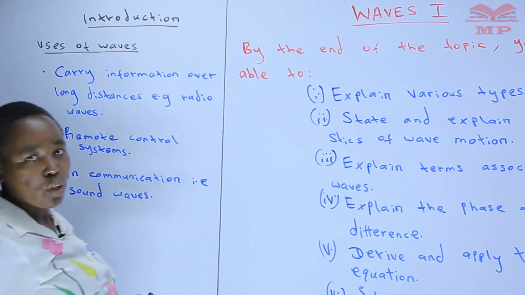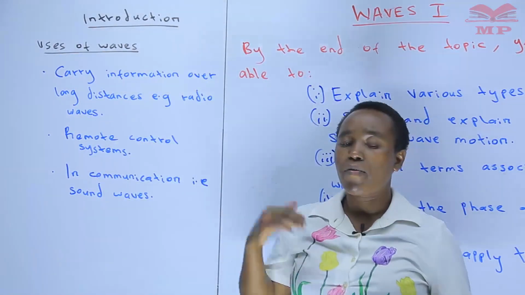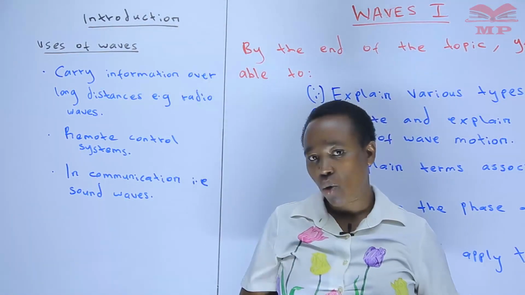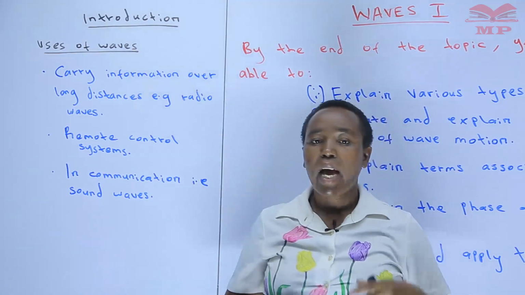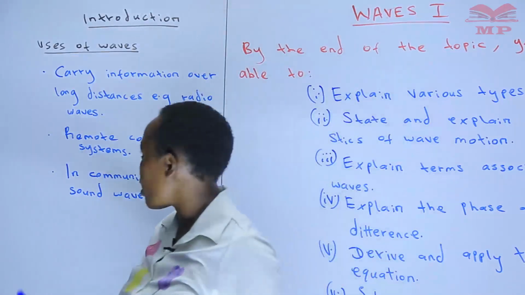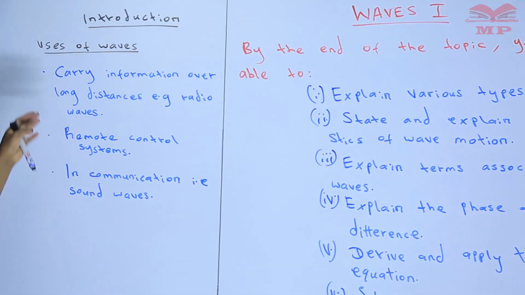So you are in a position to hear what someone next to you is telling you because of the vibration of particles. When the sound is produced, it is able to vibrate and get to where the other person is. So those are some of the uses of waves.